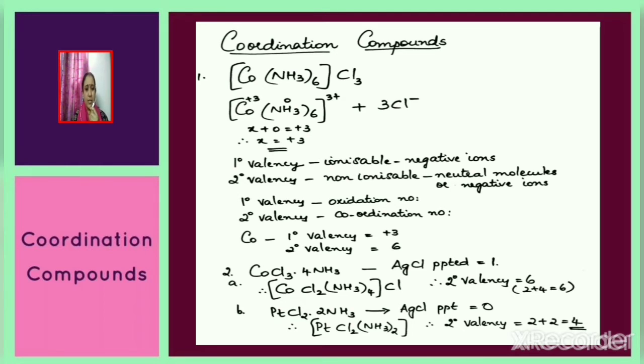Consider PtCl2·2NH3. Here in this case, the number of moles of silver chloride precipitated is given to be 0, which shows that both the chloride ions are present inside the coordination sphere. So we can write the formula of the complex as [PtCl2(NH3)2]. 2 chloride ions and 2 ammonia molecules are bound to platinum. Therefore, the total number of molecules or ions attached to platinum is 4. Therefore, the secondary valency of platinum is also equal to 4.